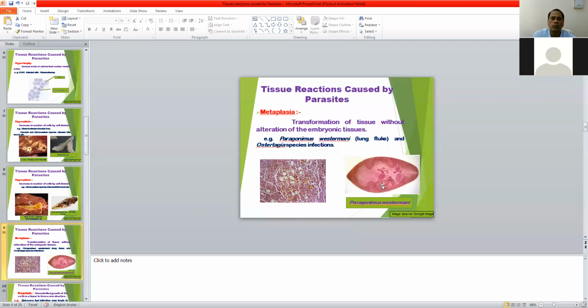So this is known as metaplasia. So metaplasia occurs due to Paragonimus westermani infection in the lungs. Ostertagia is also known as the brown stomach worm. In this case also, metaplasia occurs in the stomach.